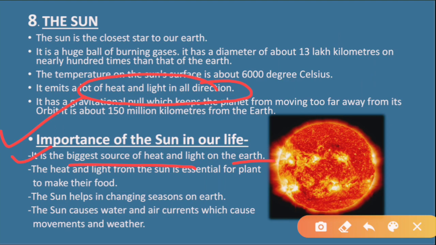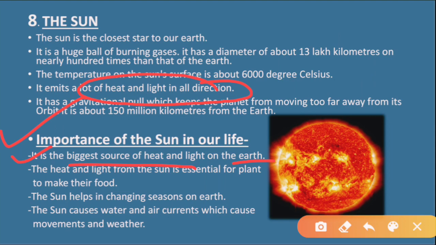Now see, as the earth receives heat and light from the sun, without this the earth would have been too cold to sustain life. Because of the sun only, the temperature of the earth is maintained.